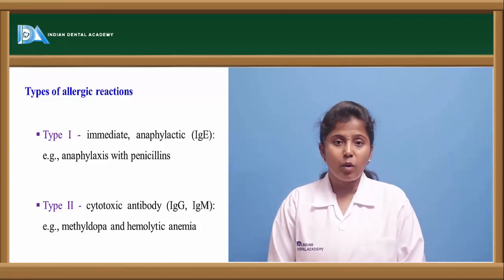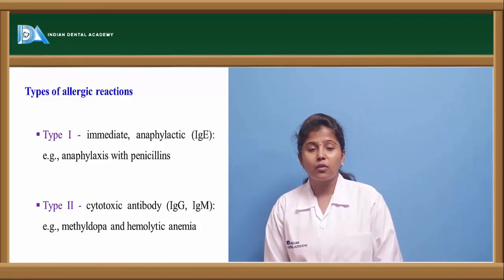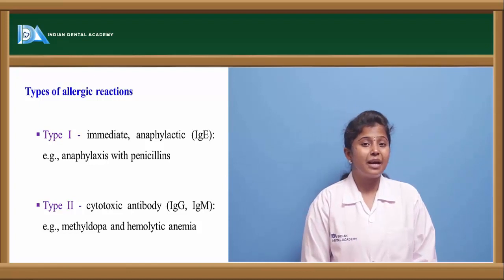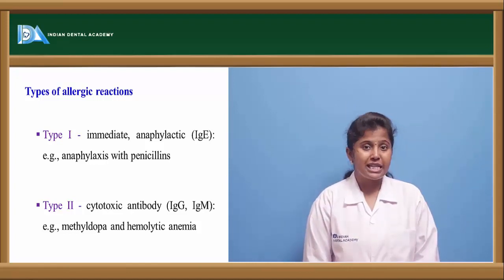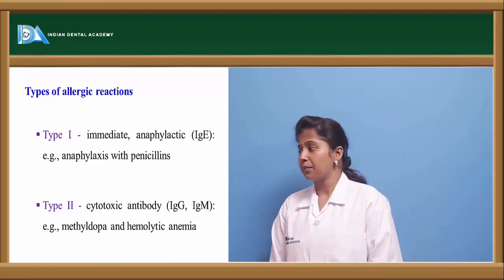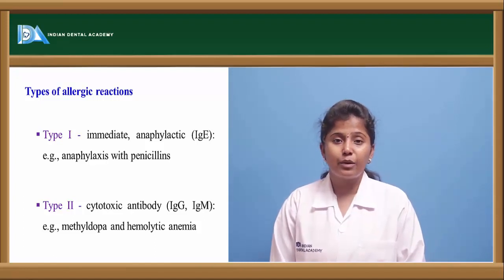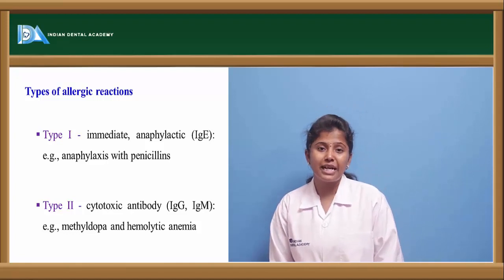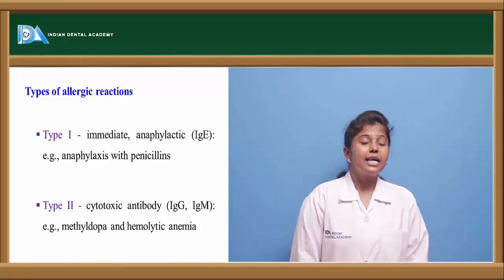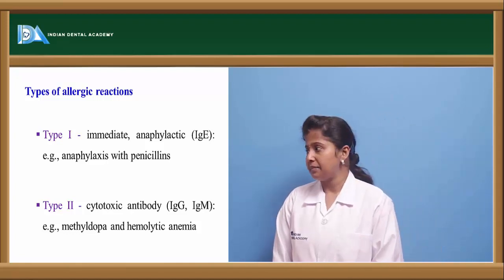So there are antibodies like IgG, immunoglobulin G, and immunoglobulin M, which are cytotoxic, that may be toxic to the cell. For example, methyldopa. The adverse effect of methyldopa is that it may cause hemolytic anemia. It leads to the hemolysis of the RBC.